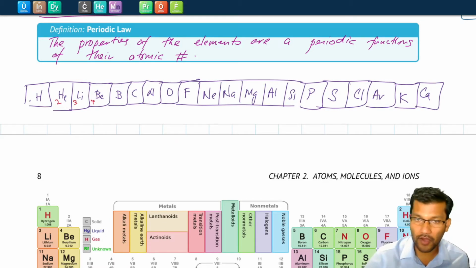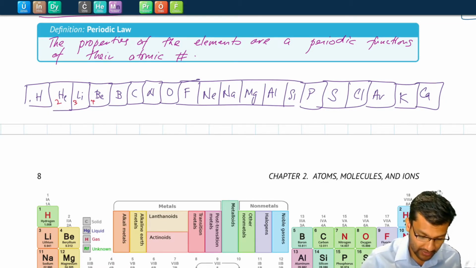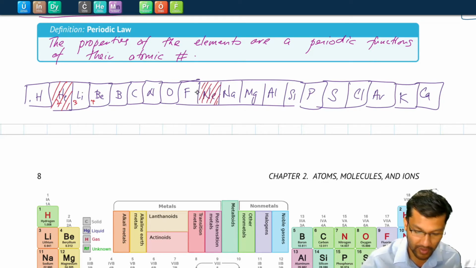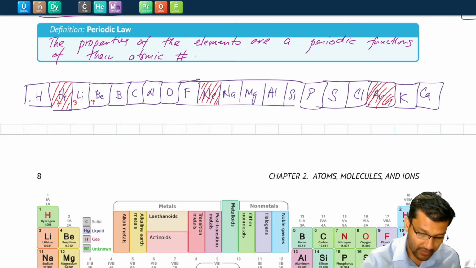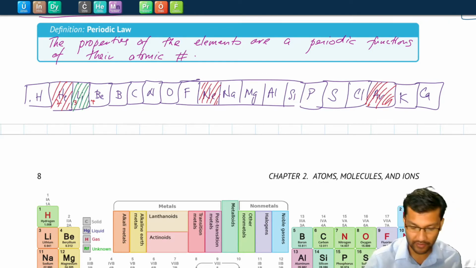So what we found is, for example, as you go down here, you find that helium has a certain set of properties, and then when you hit neon, it has very similar properties to helium. And as you count down the periodic table, you get to argon. It also has very similar properties to neon. Similarly, lithium has some set of properties.